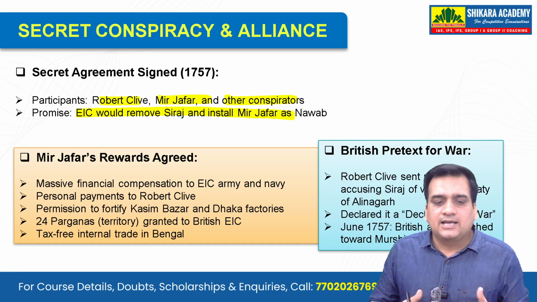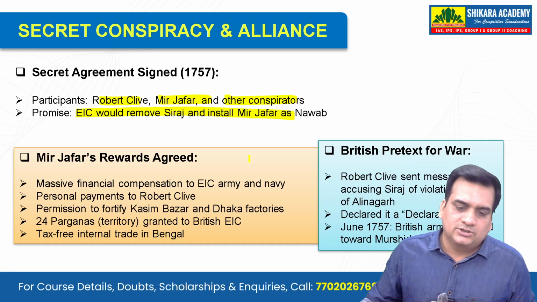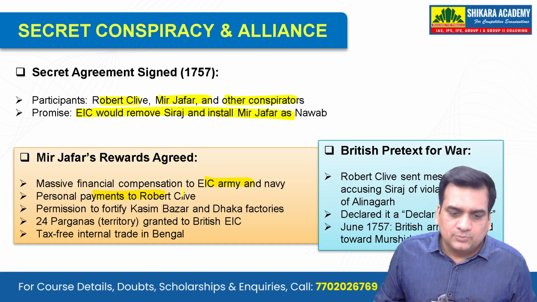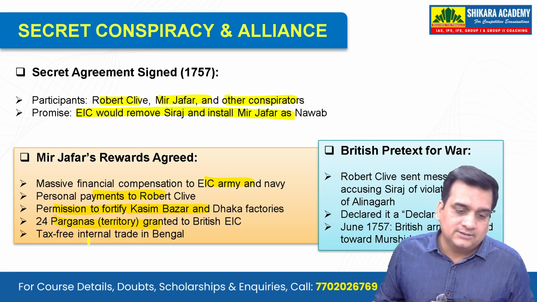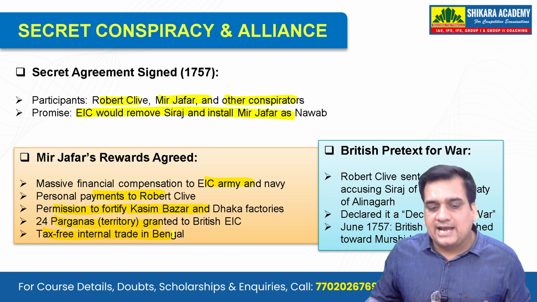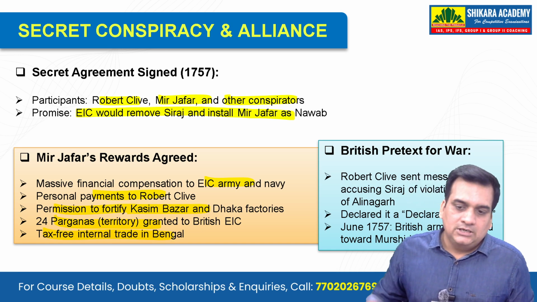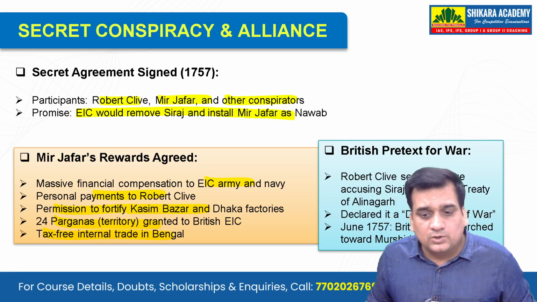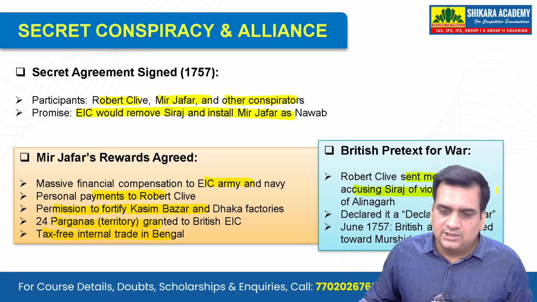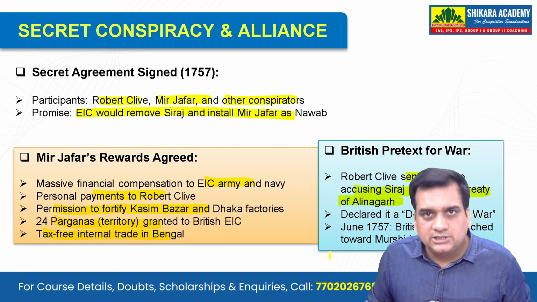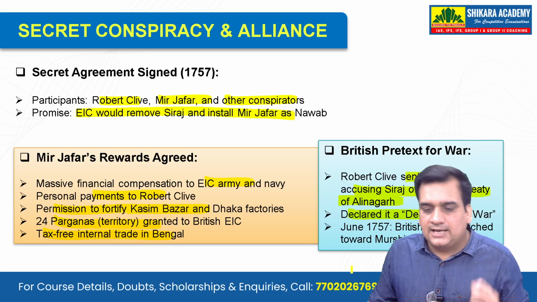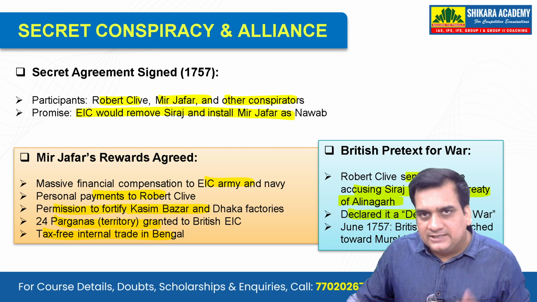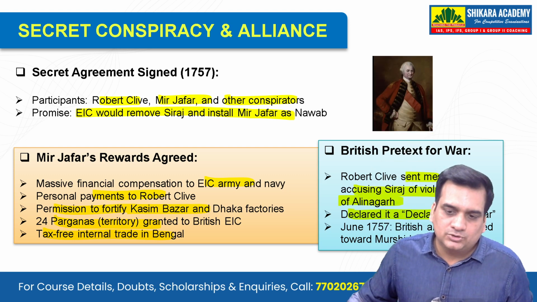So there was this financial compensation to East India Company Army and Navy. There was also personal payment to Robert Clive, permission to fortify Kasim Bazaar and Dhaka factories, 24 Parganas granted to British East India Company, and also tax-free internal trade in Bengal. Now, the British pretext for war was what? Robert Clive sent a message accusing Siraj of violating the Treaty of Alinagar, declared it a declaration of war, and in June 1757, the British army marched towards Murshidabad.